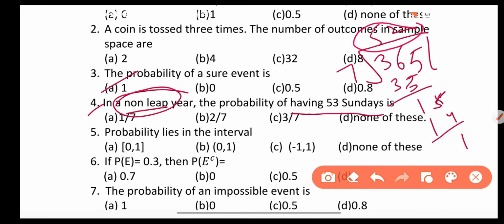Now 52 weeks are complete weeks and 1 day is left. That 1 day is Sunday, Monday, Tuesday, Wednesday, Thursday, Friday or Saturday. That is, there is 1 favorable chance divided by total number of chances 7. So answer is A option, 1 by 7.